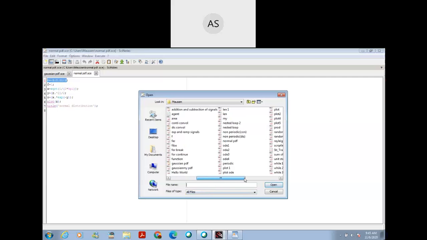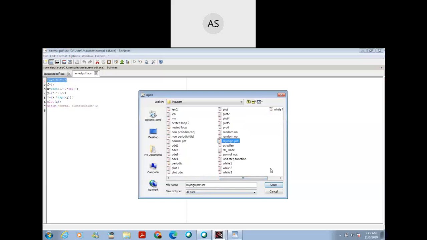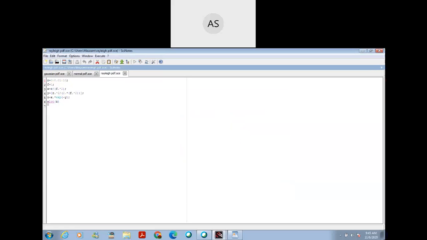Rayleigh. Here z is equal to x multiplied by exponential minus y.